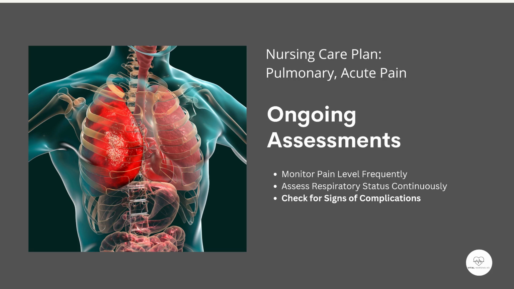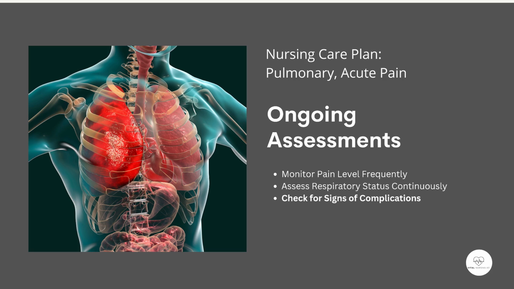2. Assess respiratory status continuously. Observe respiratory rate, depth, effort, and pattern. Look for signs of accessory muscle use or nasal flaring. Measure oxygen saturation levels using pulse oximetry, and if available, evaluate arterial blood gases or ABGs. Rationale: pulmonary pain often results in shallow breathing, increasing the risk of hypoxia and carbon dioxide retention. Ongoing respiratory monitoring is essential to prevent complications.